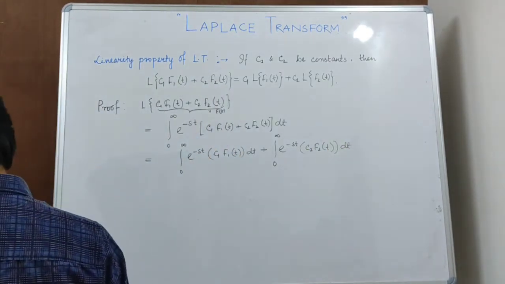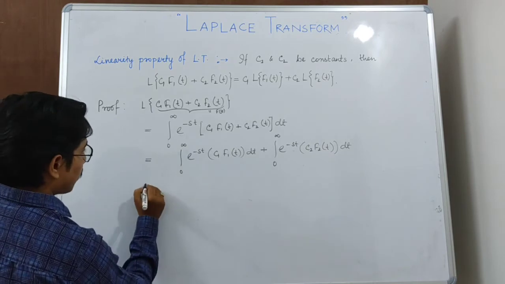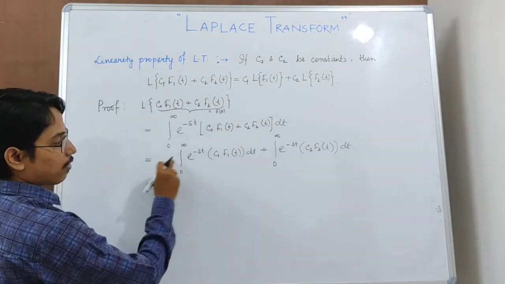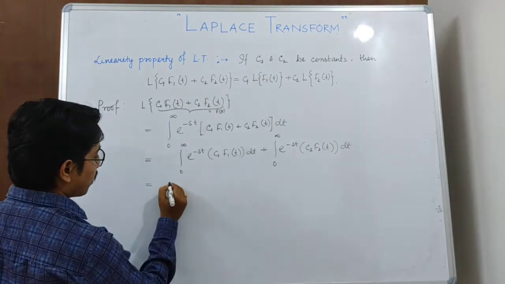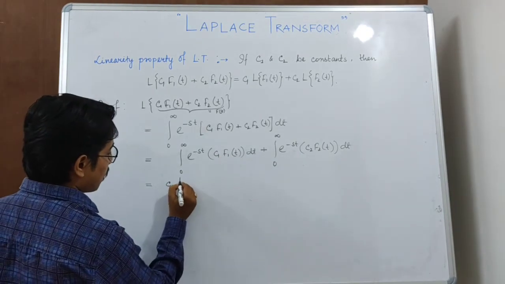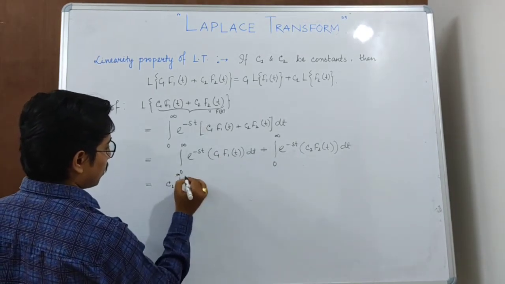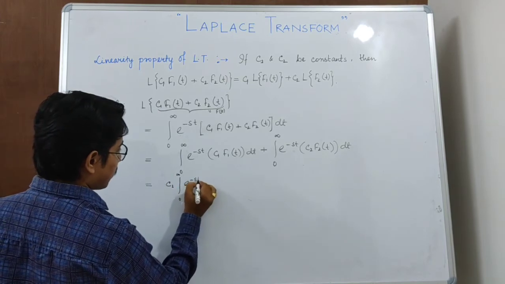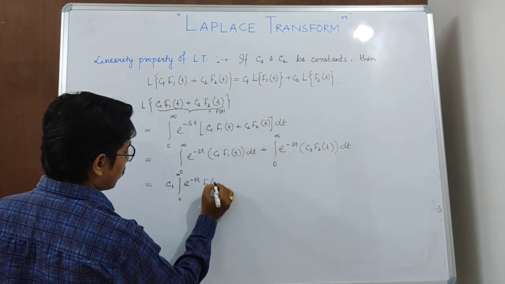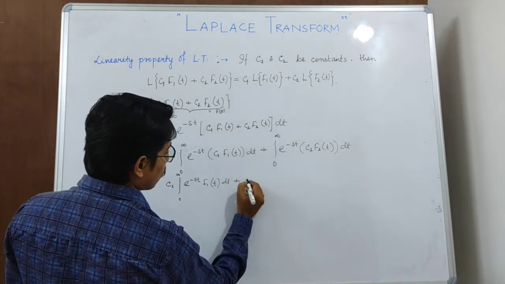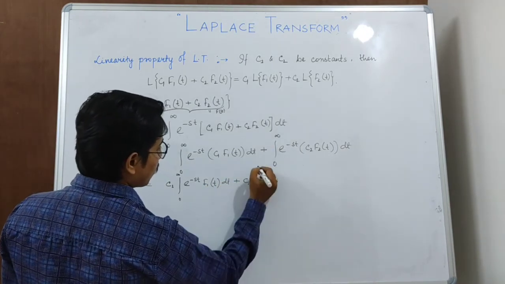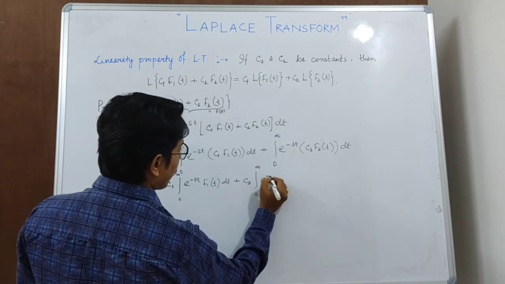We can bring the constant C1 and the constant C2 out of the integrations, so we write C1 integration from 0 to infinity e to the power minus st f1(t) dt plus C2 integration from 0 to infinity e to the power minus st f2(t) dt.